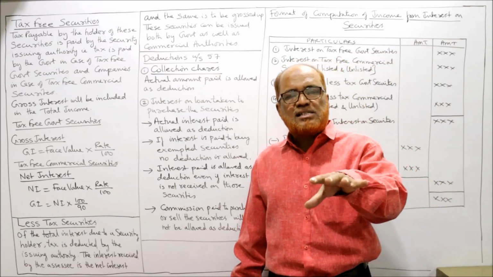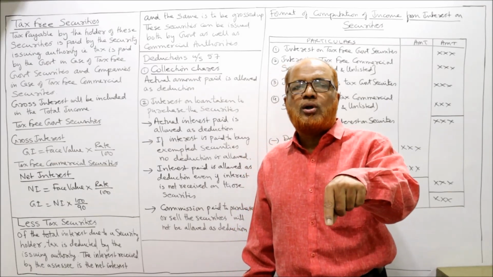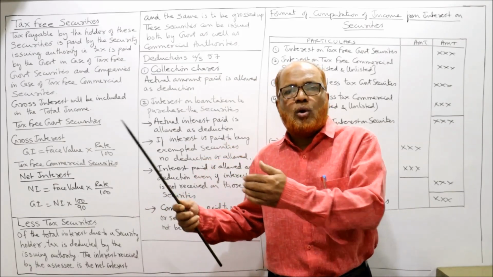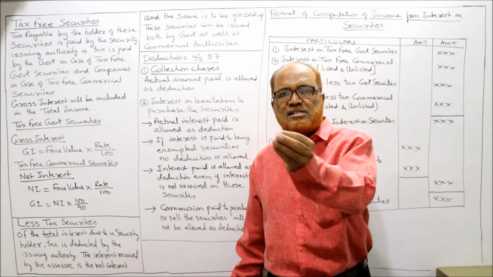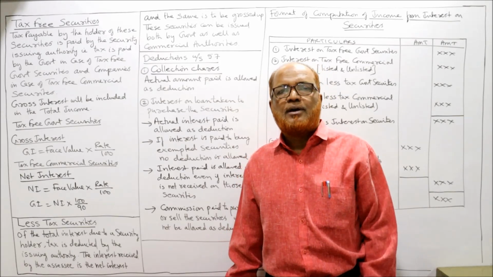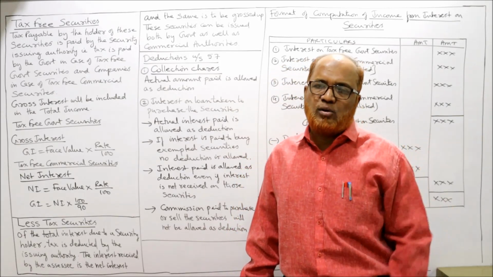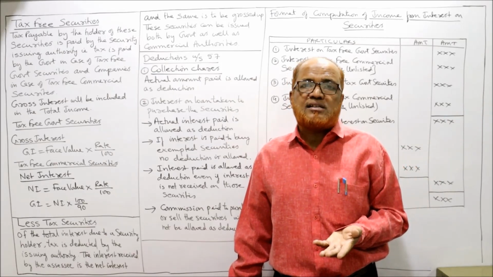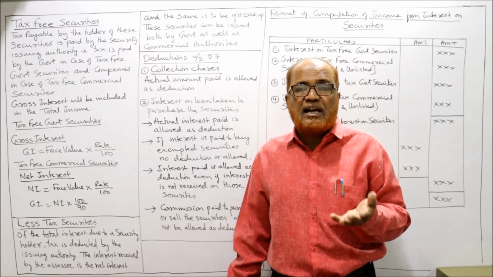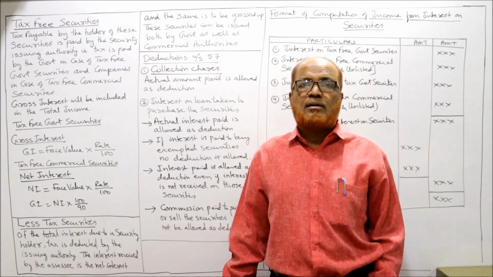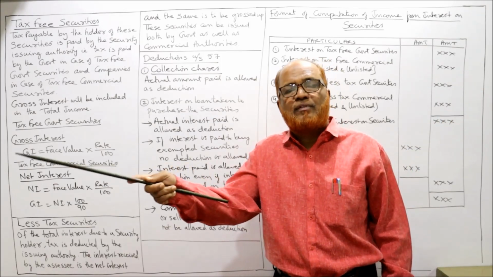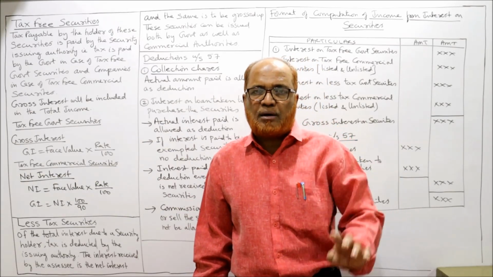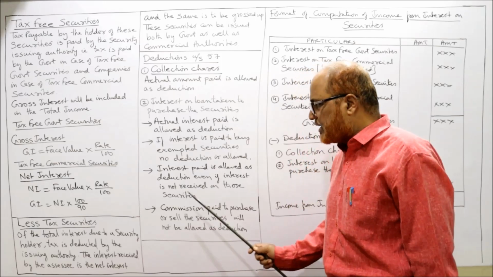If you have not received interest on security, then also the interest paid to bank will be allowed as deduction. Example, I have taken a loan from bank of rupees 1 lakh. 15% is the rate of interest I am paying to the banker. That 1 lakh rupees I have invested in security. But on that security, I didn't receive any interest. I have not received any interest income from that security. But the Income Tax Act says you have paid 15,000 interest on bank loan, that will be allowed. Even if you have not received any income, interest paid will be allowed as deduction.